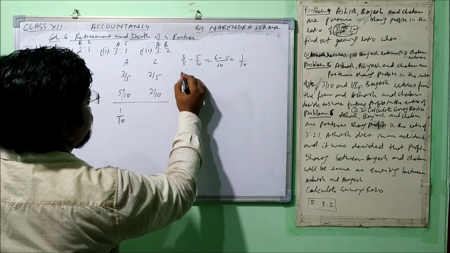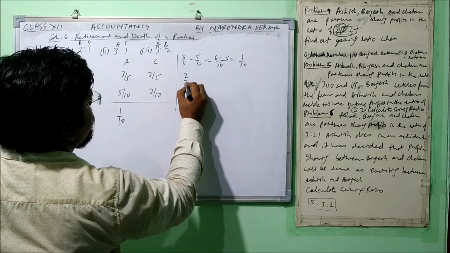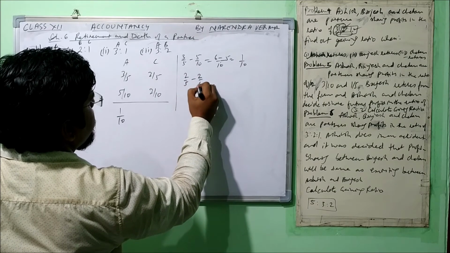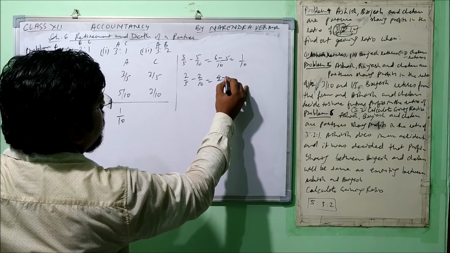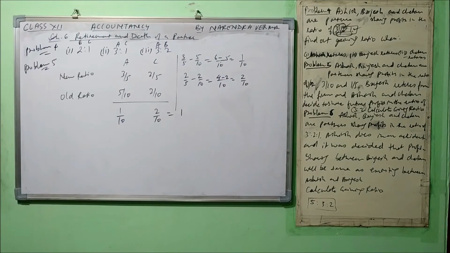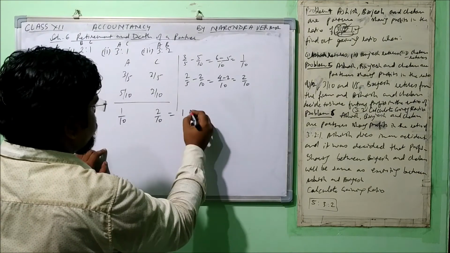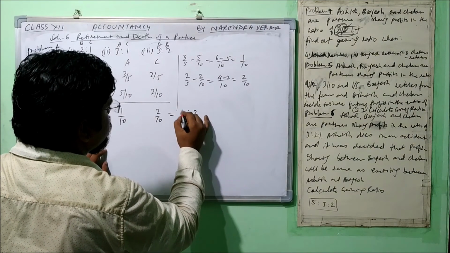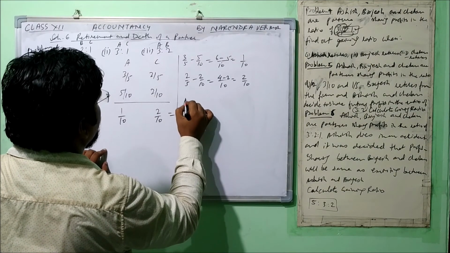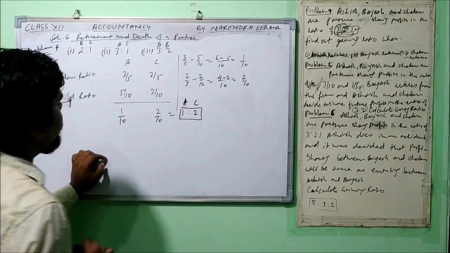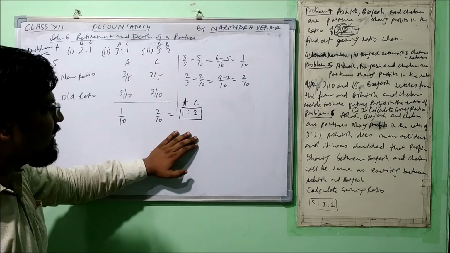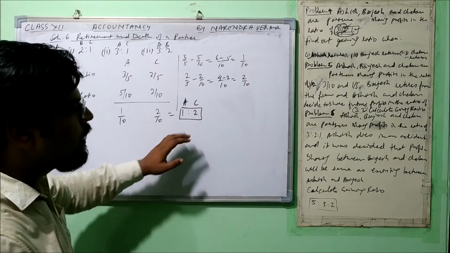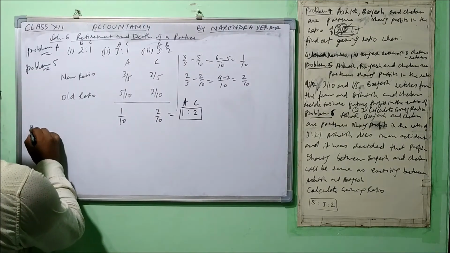And let's calculate for Chetan. 2 by 5 minus 2 by 10. LCM is 10. It will be 4 minus 2. Means so the gaining ratio between the two is 1:2. That will be our answer for Ashish and Chetan. Right? So it is very simple one. We got new ratio, we deducted old ratio, we got as a result that is the gain ratio. Okay, now let's talk about the problem number 6.